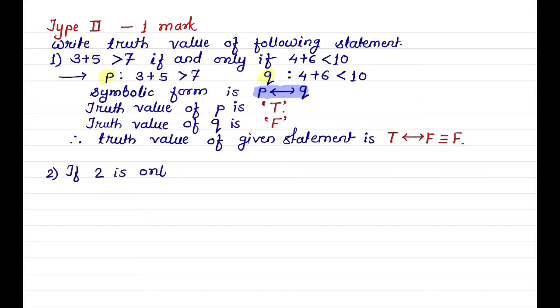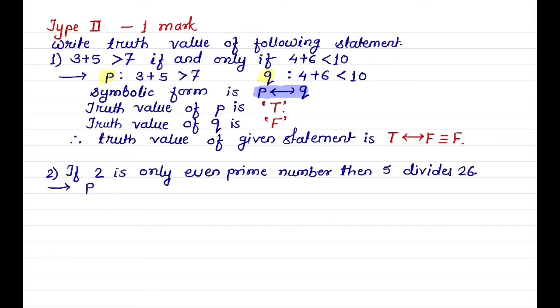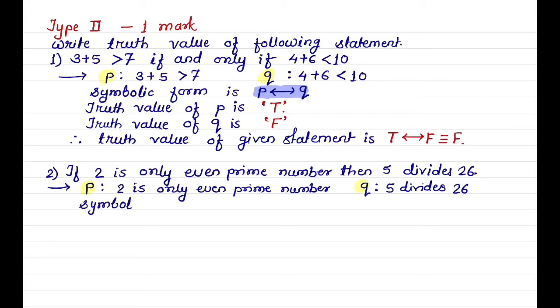Second example, if 2 is the only even prime number, then 5 divides 26. Here P is 2 is the only even prime number and Q is 5 divides 26. Symbolic form of the given statement is P implies Q.